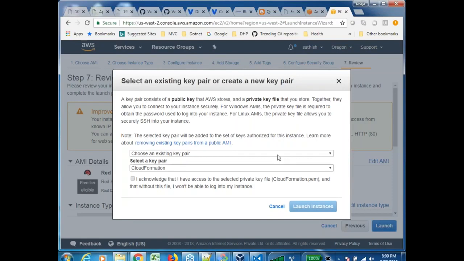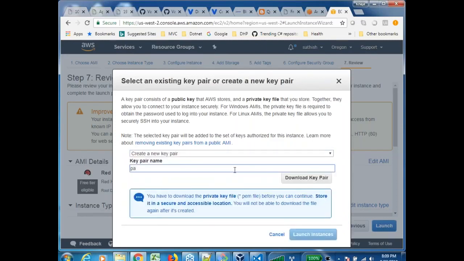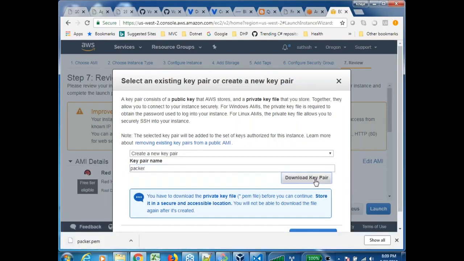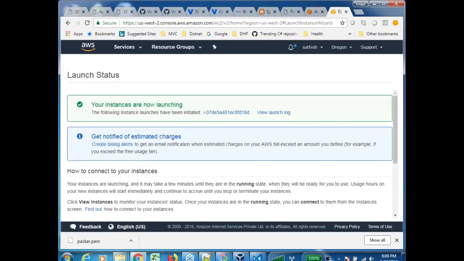All right. So since you are creating this machine for the first time, you can create a new key pair and just say download this key pair. All right. And then just say launch your machine. So for now, this PEM file that has been downloaded is much like your password. If you want to log in to AWS, you have to give this file. If you lose this file, there is no other way to regenerate. There is nothing called forgot password. Forgot password means lost machine.